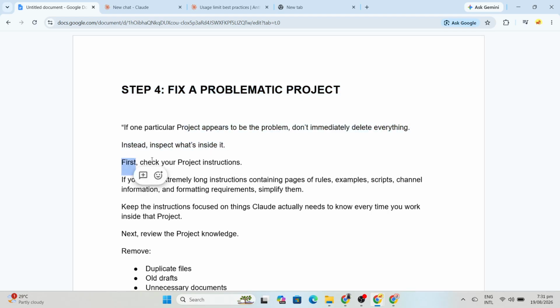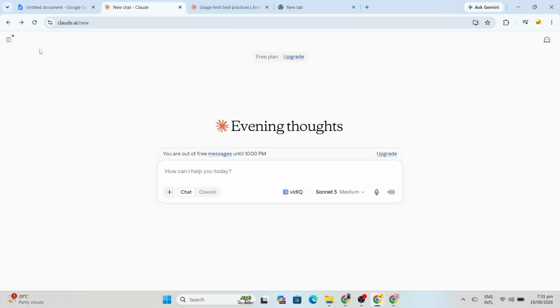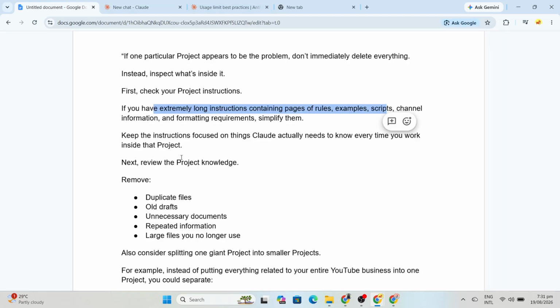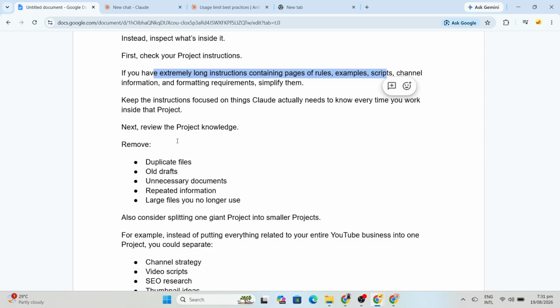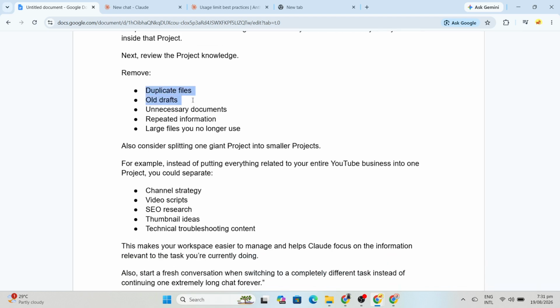First, check your project instructions. If you have extremely long instructions containing pages of rules, examples, scripts, channel information, and formatting requirements, simplify them. Keep the instructions focused on information Claude actually needs to know every time you work inside that project. Next, review the files and knowledge inside the project. Remove duplicate files, old drafts, unnecessary documents, repeated information, and large files that you no longer use.